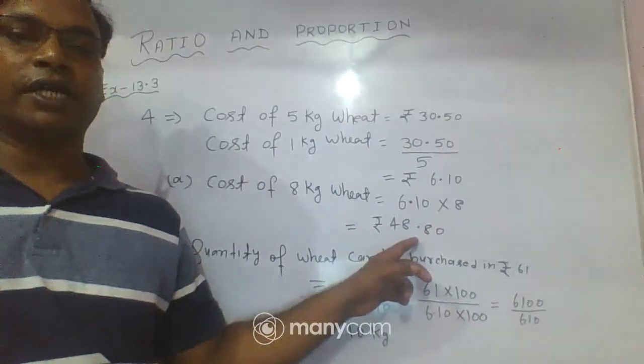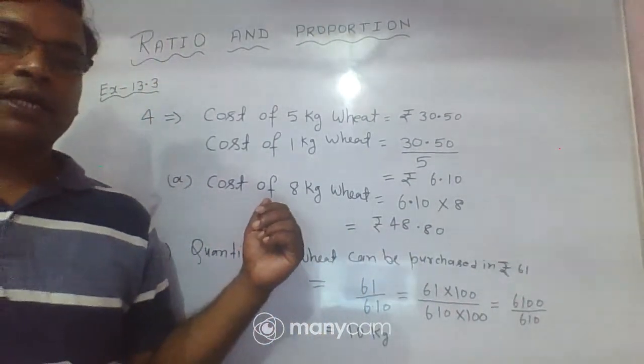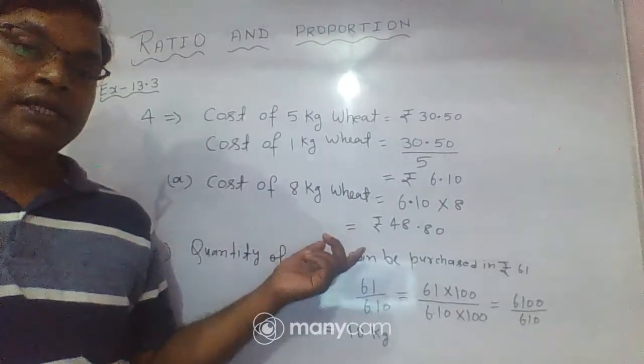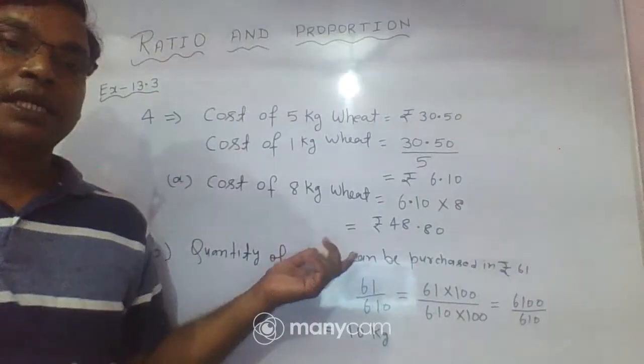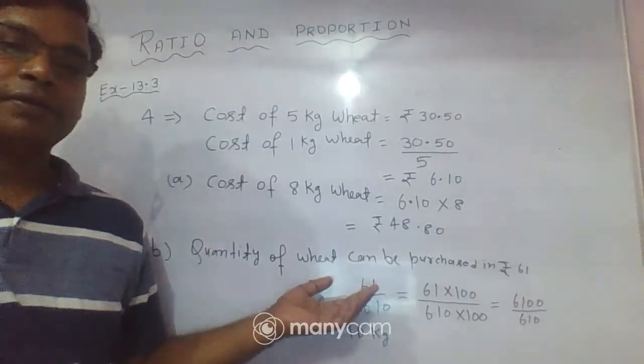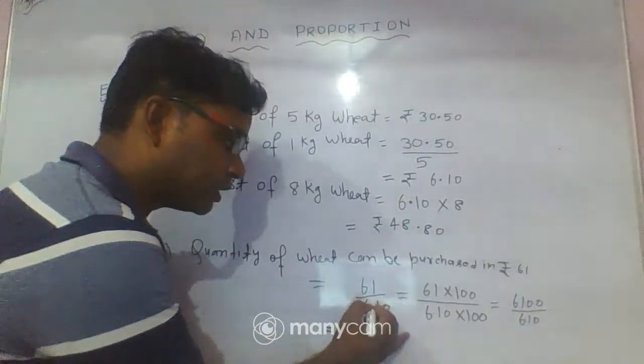So we multiply 6.10 by 8, we obtain 48.80. This is the cost of 8 kg wheat. Okay, and the next question asks how much quantity we purchased in 61 rupees.